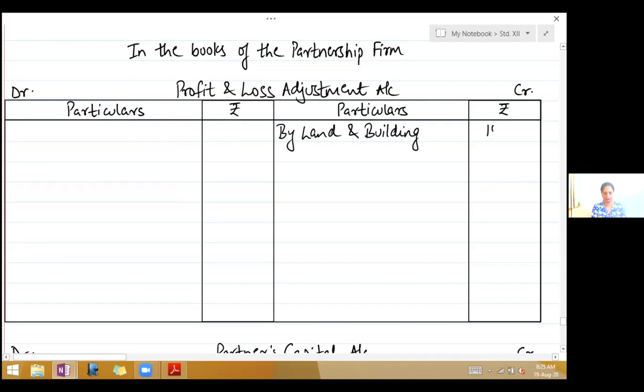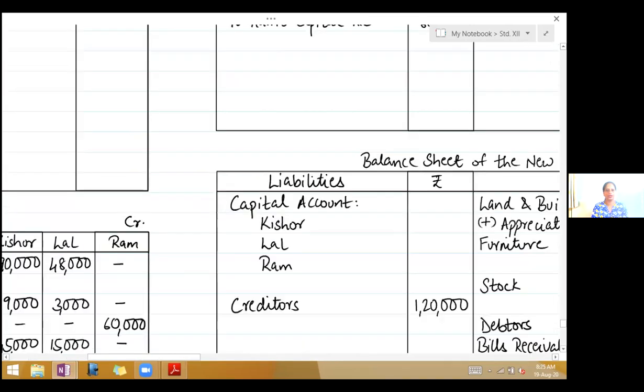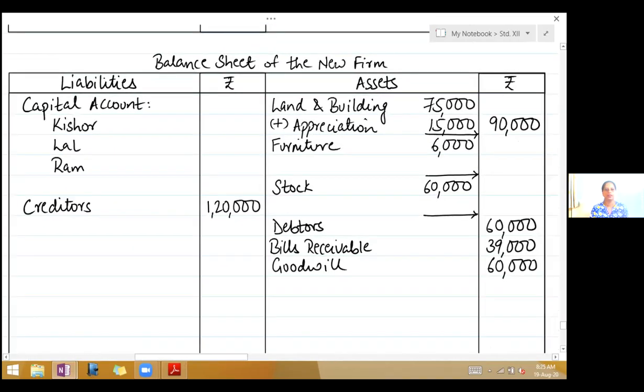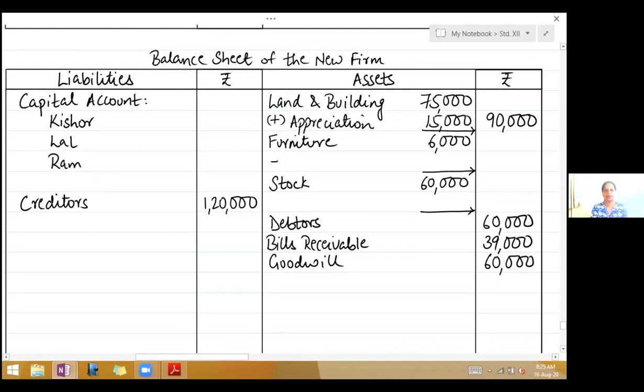$15,000. Next adjustment, furniture and stock are to be depreciated by 10%. So take your asset side, take furniture, write less depreciation, 10% of 6,600. Deduct, take it to the outer column, 5,400.